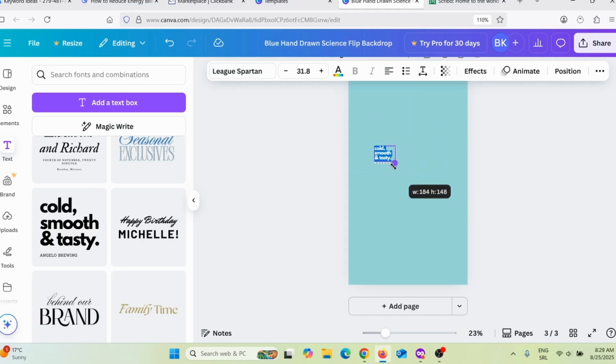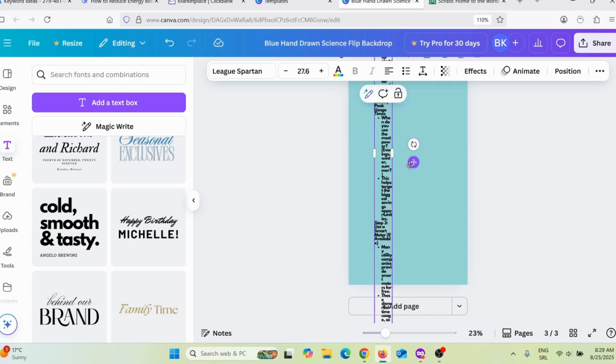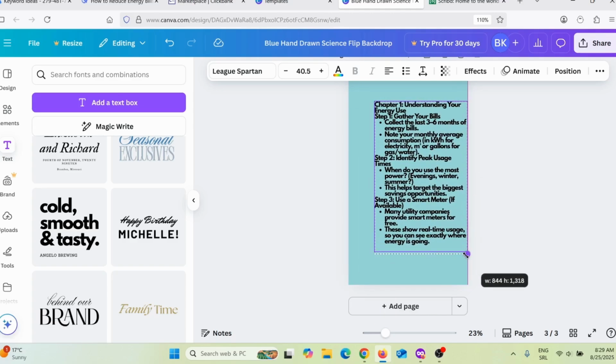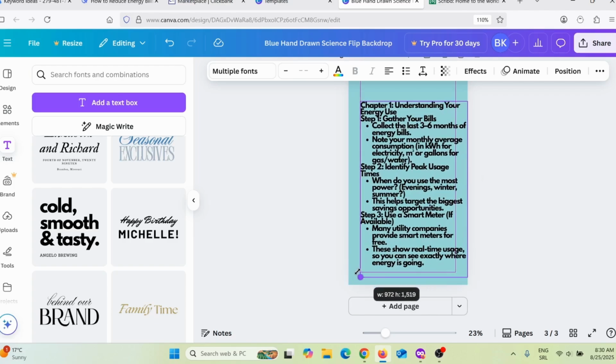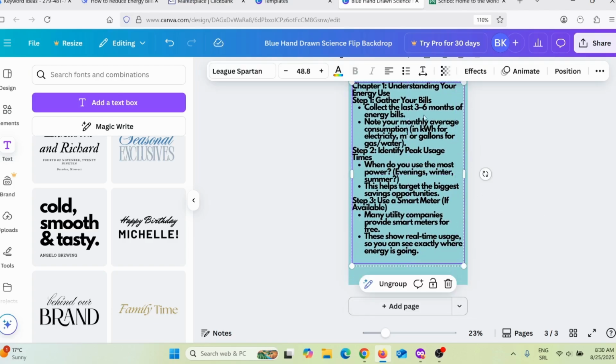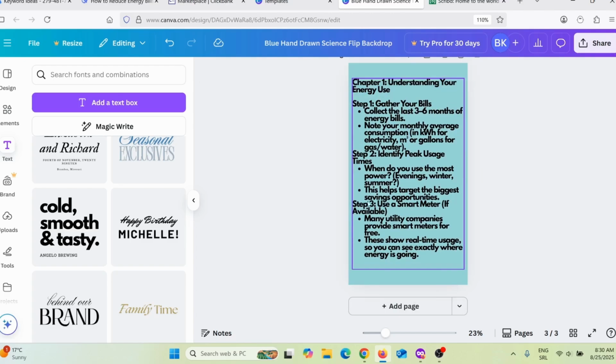I will make this much smaller, and then this is my text, which I need to make larger, something like this. I'm going to move that here and make space. This is how it looks. You need to add some graphics in the background to make this ebook even more eye-catching.